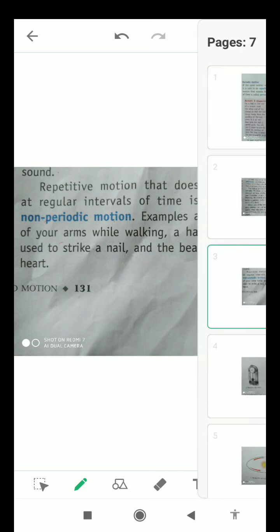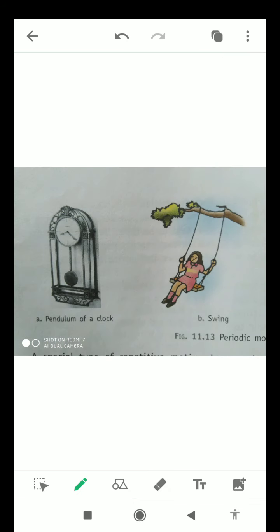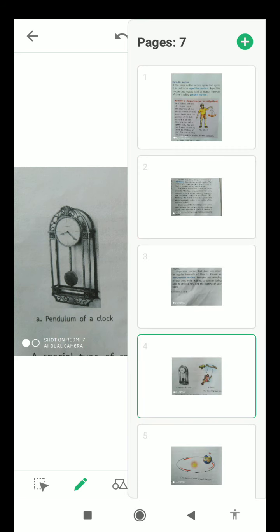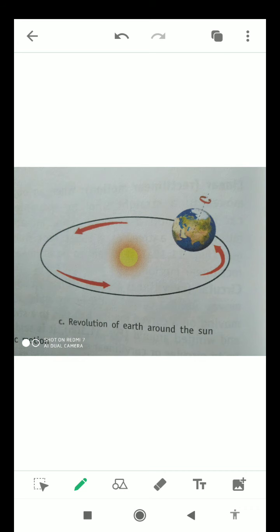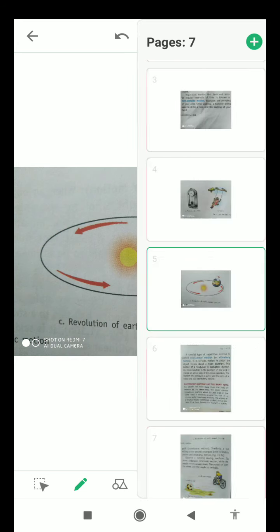Okay students, now you can see the picture of periodic motion, that is of a pendulum of a clock, in which the pendulum repeats its motion after a fixed interval of time. That's why it is a periodic motion. Similarly, the swing is also an example of periodic motion. Now the next slide. The revolution of the earth around the sun is also an example of periodic motion, as I told you.